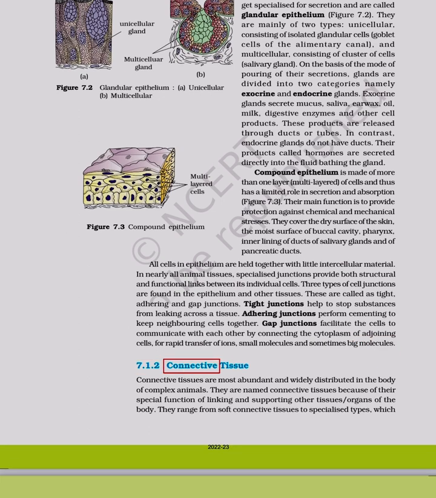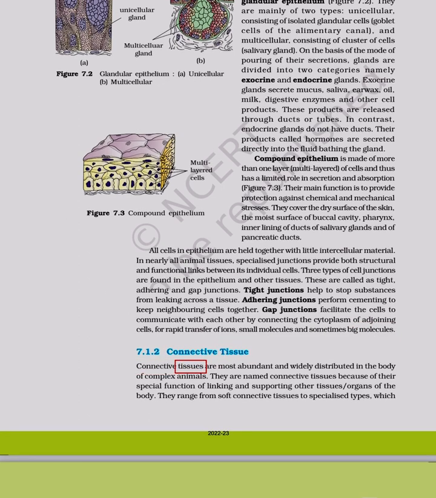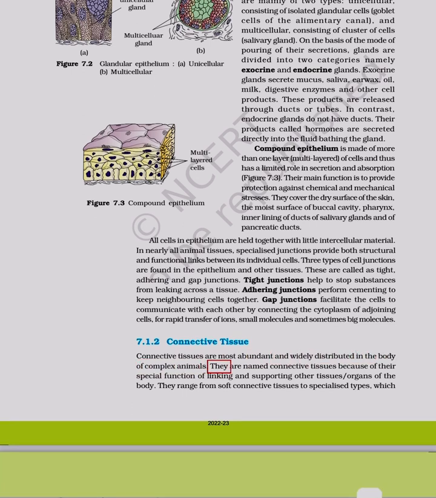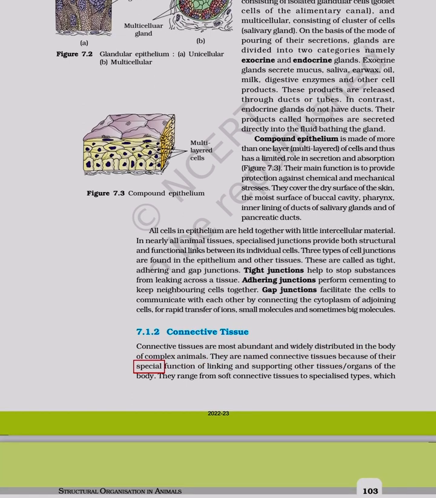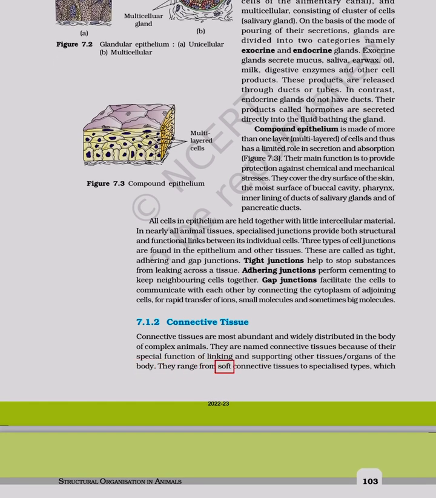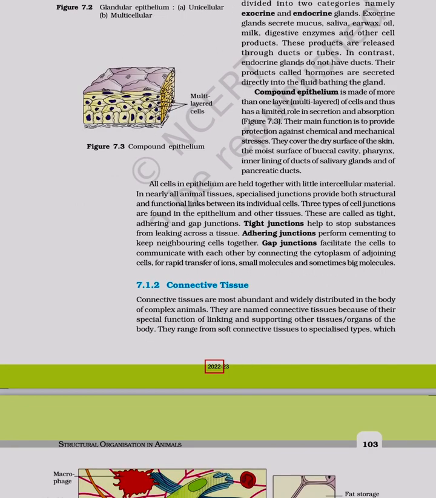7.1.2 Connective tissue. Connective tissues are most abundant and widely distributed in the body of complex animals. They are named connective tissues because of their special function of linking and supporting other tissues and organs of the body. They range from soft connective tissues to specialized tissues,